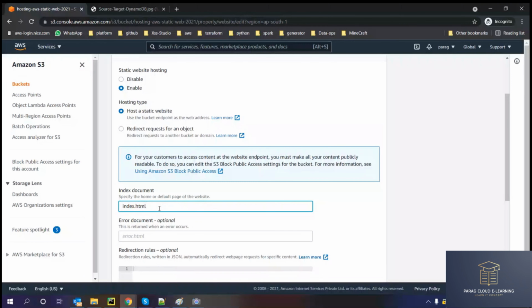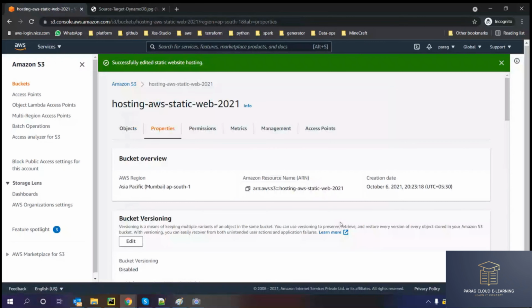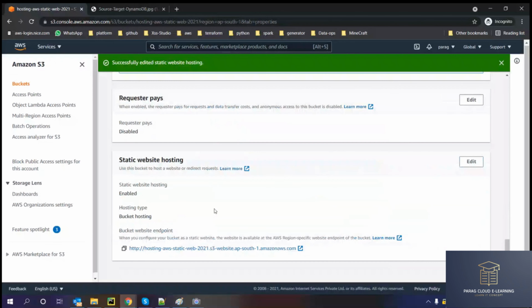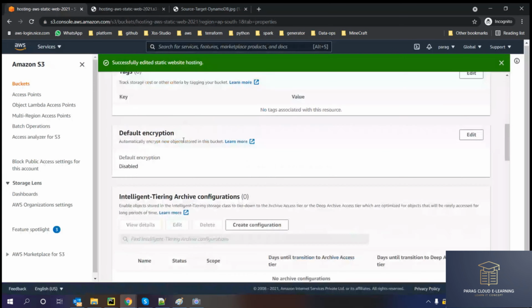So index.html, and just save. Okay, now I have hosted a static website, and this is the URL of my website. If I just click this, you can see my website, and it will be up and running until you stop this property.